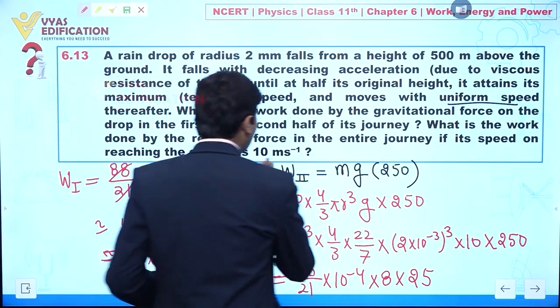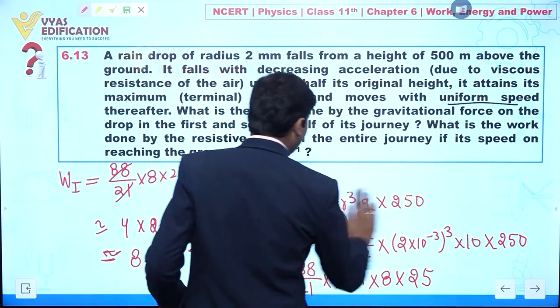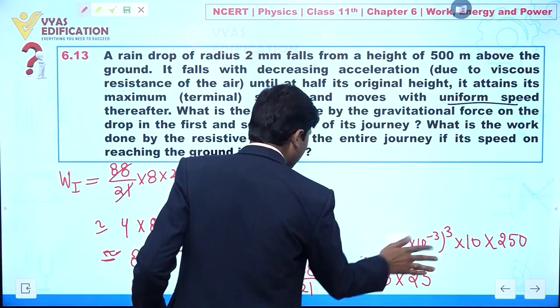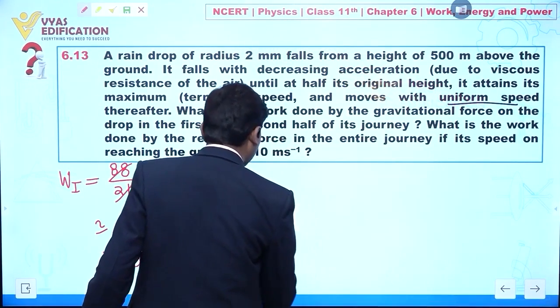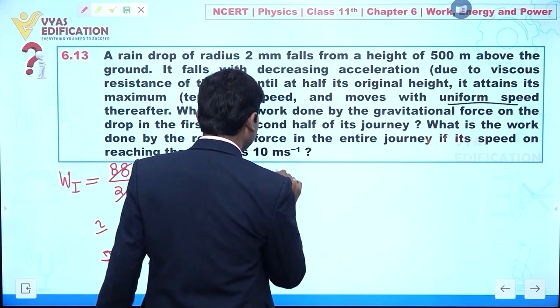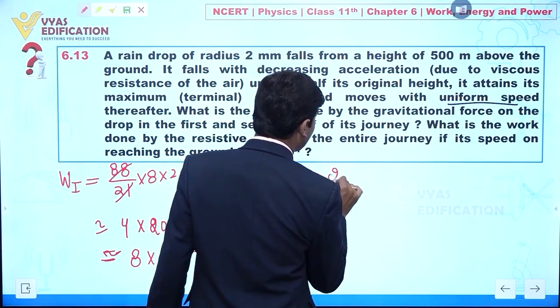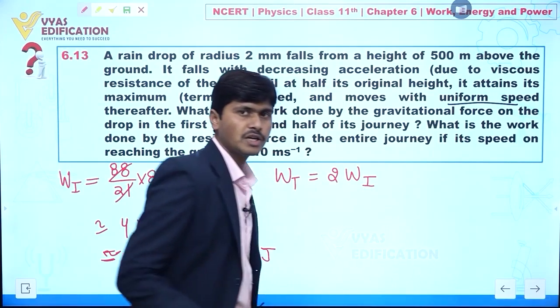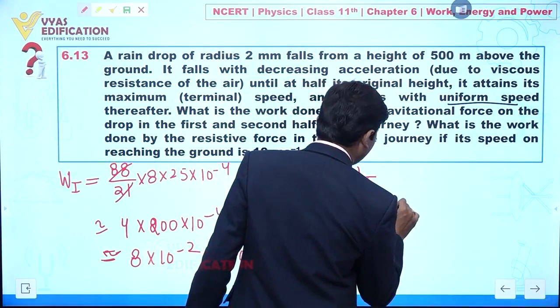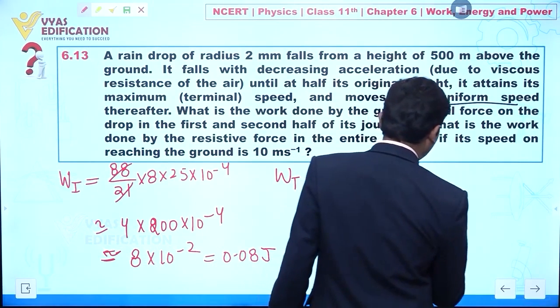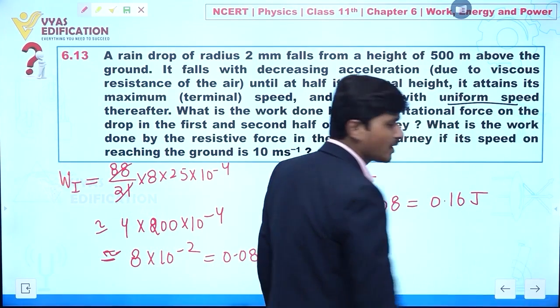So now what about total work done? If we are talking about total work done by gravitational force in the complete journey, total work done is twice the work done in each part. So if we multiply it by 2, this is 2 into 0.08, which is 0.16 joule.